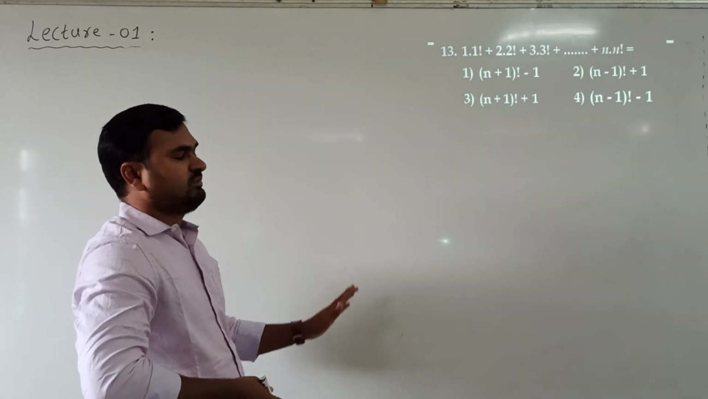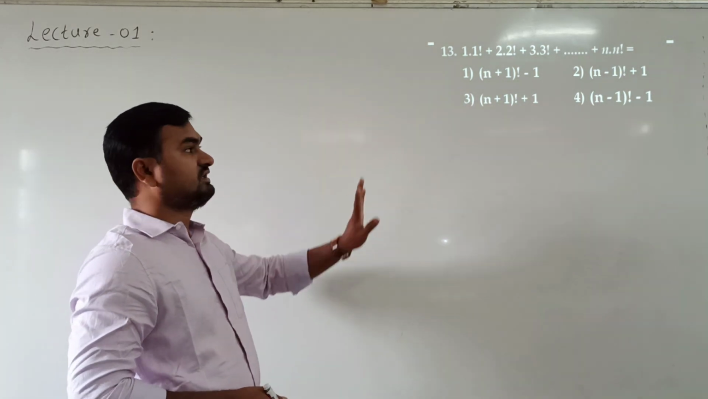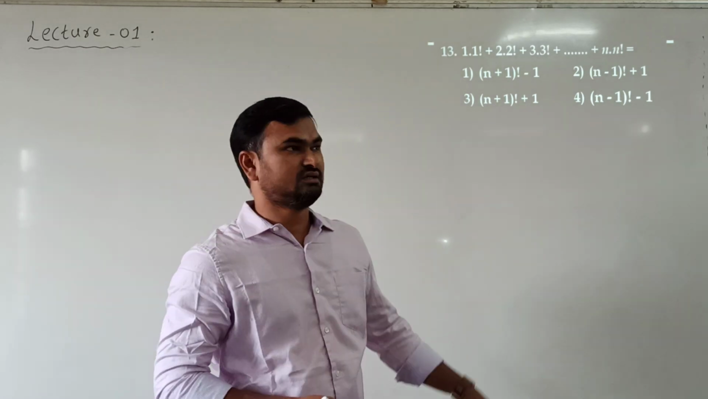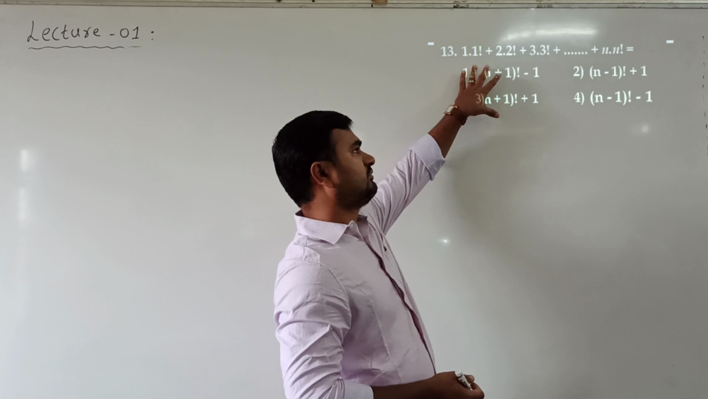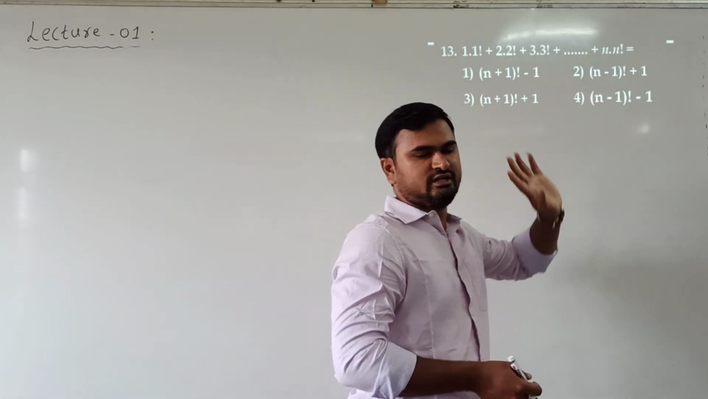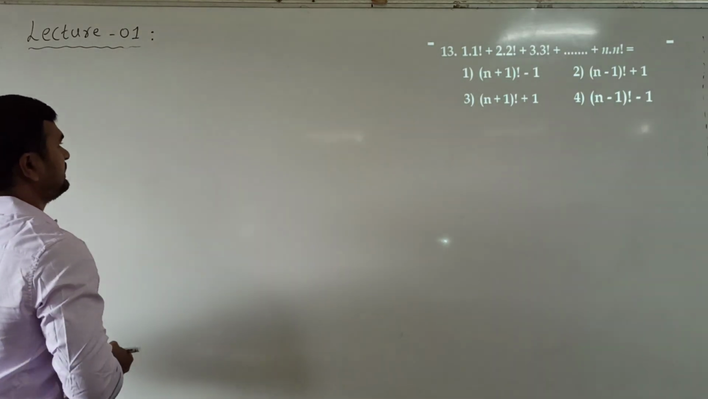So again, simplifying may be complex. So better we verify, because in objective getting answer is important. So how we get not so important. So here problem involves n, options also involves n. So better we verify. Let us take n equal to 1.